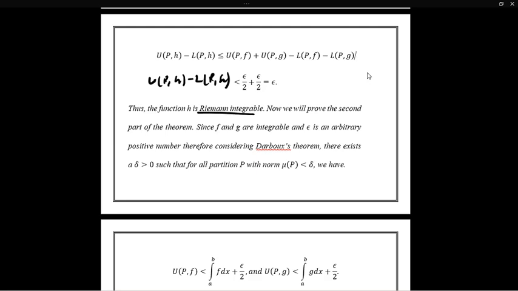Now we will try to prove the second part of the theorem. Since f and g are integrable and epsilon is an arbitrary positive number, by the Darboux theorem there exists a delta greater than 0 such that for all partitions P with norm of P less than delta, we have U(P, f) strictly less than the integral of f dx plus epsilon by 2.